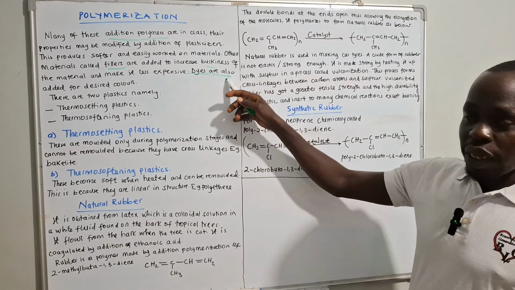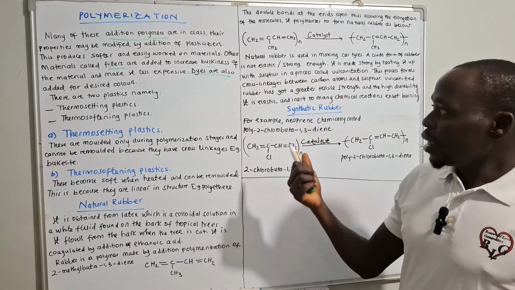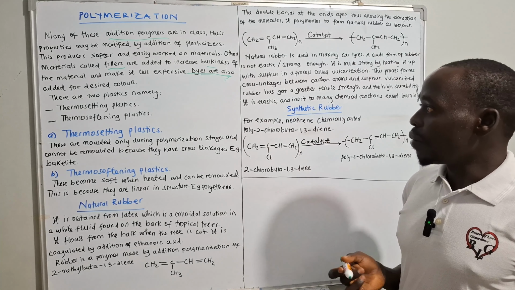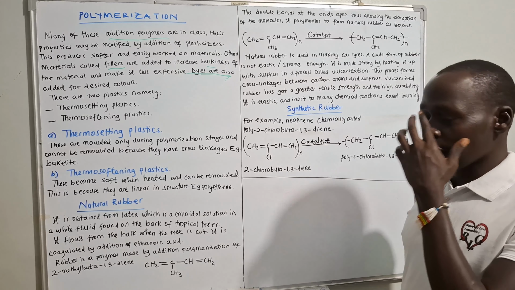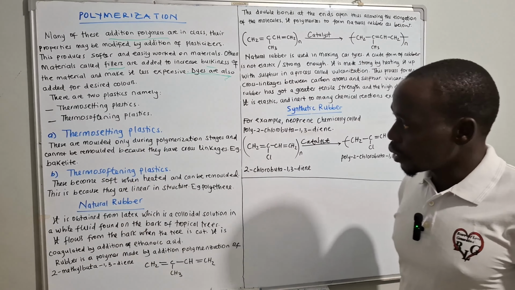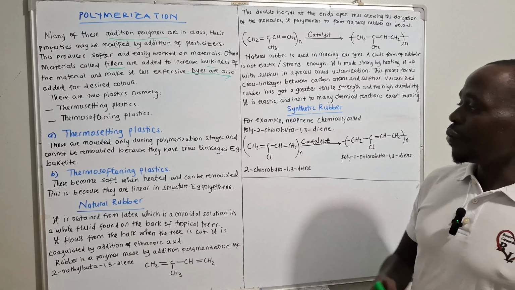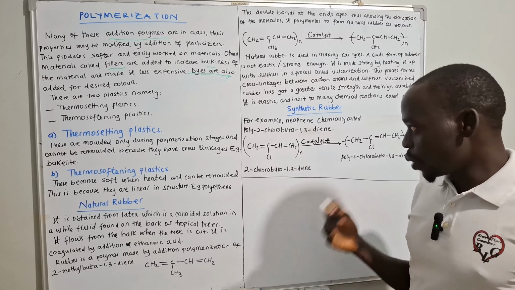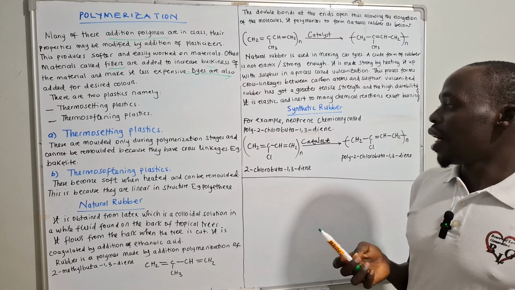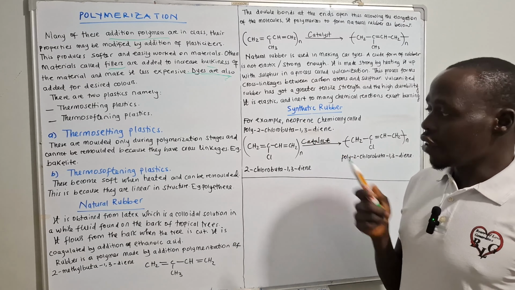I was very clear that we are in what we call applied chemistry. Then we say there are two types of plastics. We have thermosetting plastics and thermosoftening plastics. Thermosetting plastics are kinds of plastics that, during polymerization, the process by which polymers are formed from monomers, cannot be remolded.